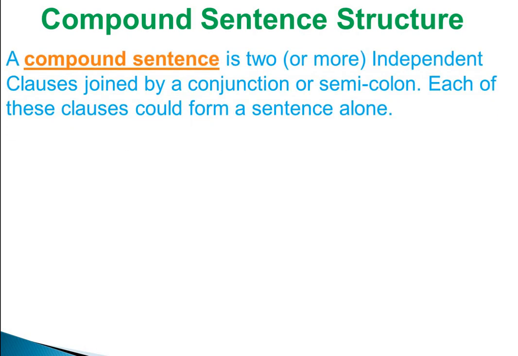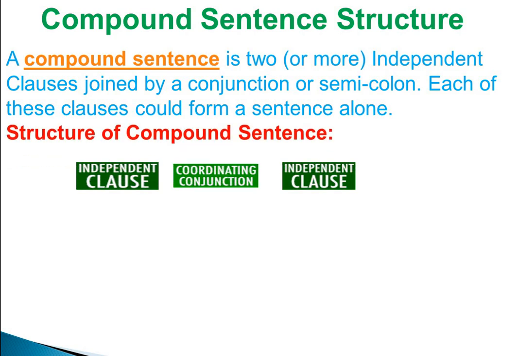A compound sentence is two or more independent clauses joined by a conjunction or semicolon. Each of these clauses could form a sentence alone. In a compound sentence there are two independent clauses and each could form a sentence alone, and this is the structure of the compound sentence. There are two independent clauses, and these two independent clauses are joined by a coordinating conjunction.